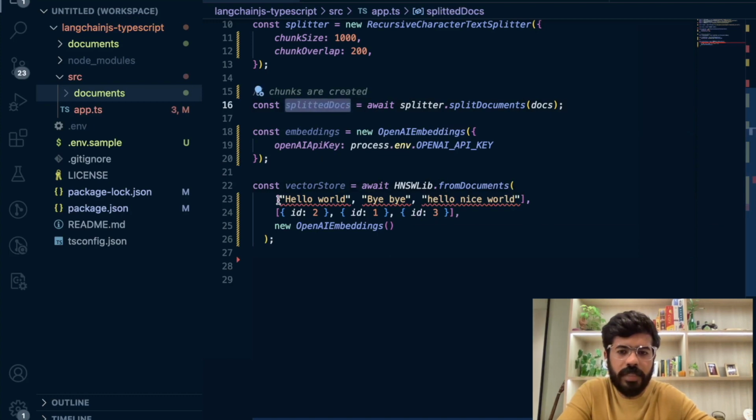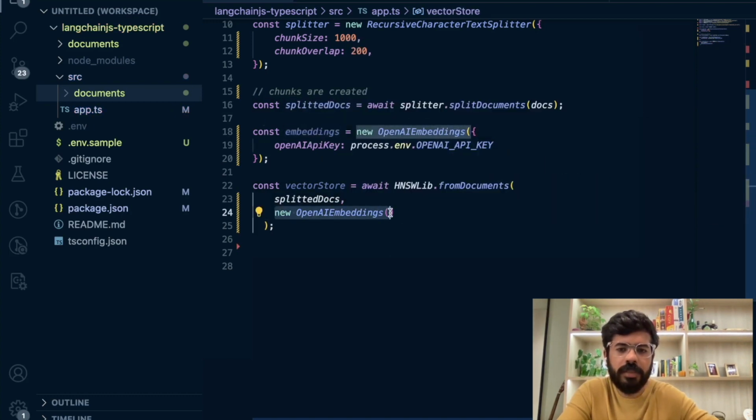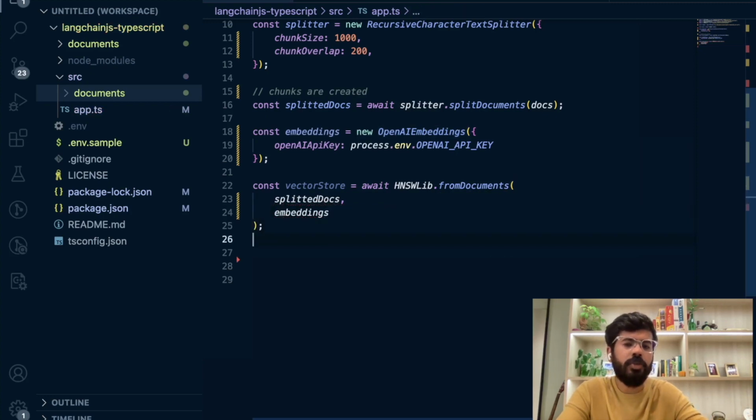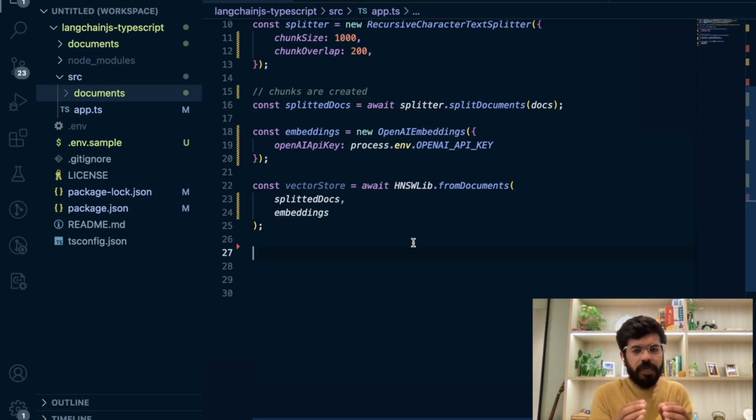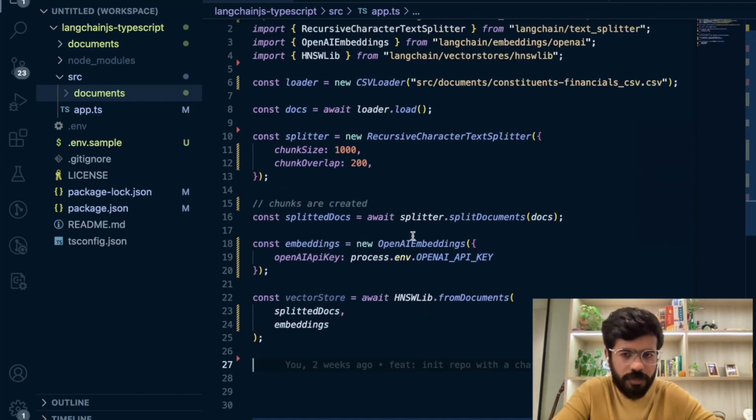We pass our documents here and our OpenAI embeddings here. And this is how our vector store is created. Our data is now stored in the vector store. Our embeddings are stored inside the store.